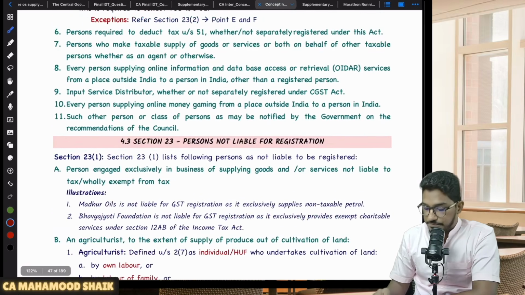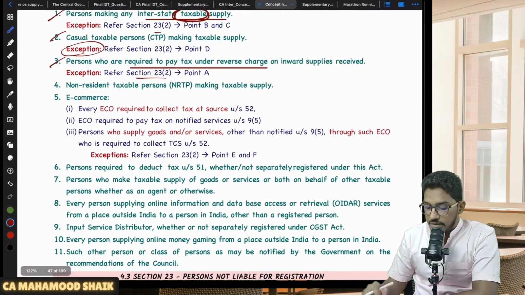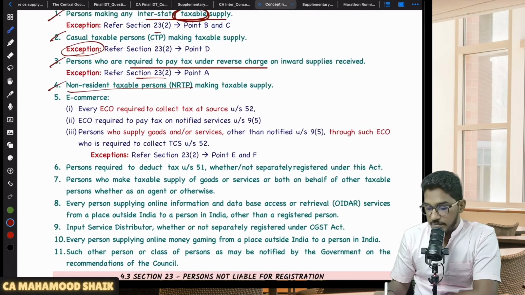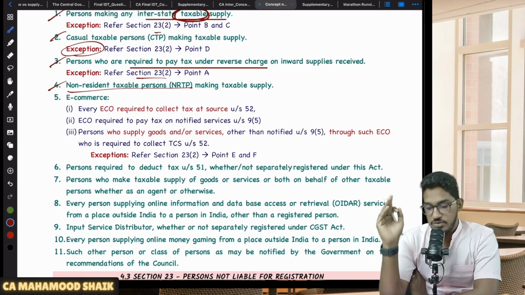Okay, right. Coming to the next few things here. One more category of persons who is liable for compulsory registration is NRTP. If you are an NRTP, you are also liable for compulsory registration. Sir, now who is this NRTP, sir?